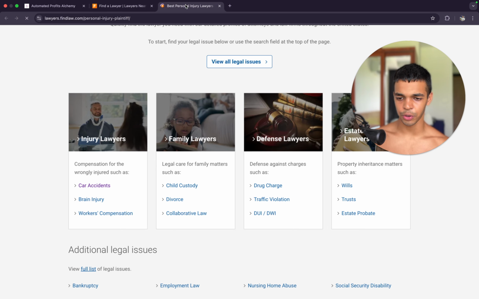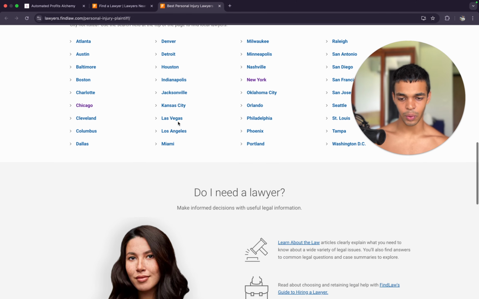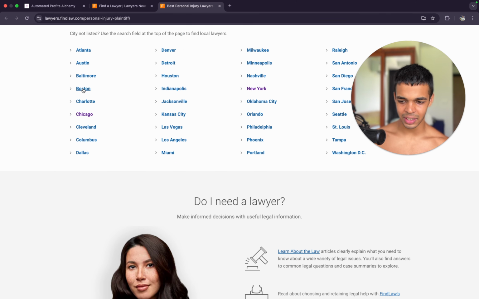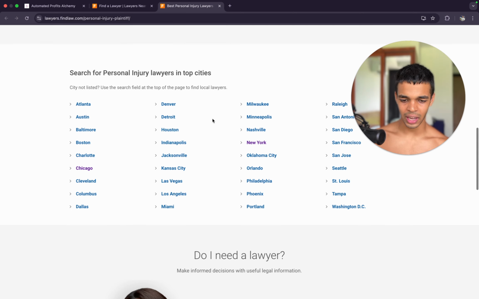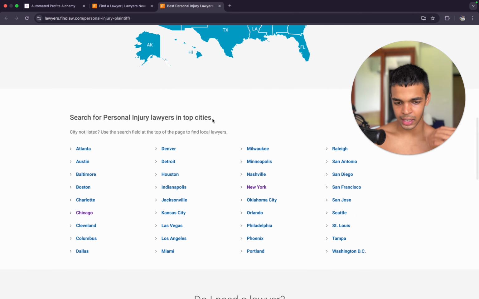So let's say I wanted to scrape injury lawyers. That is what I'll do. So now you have to select one state. I think there are like 50 states in the US. So from what I know, there are 50 states or something. But yeah, you cannot scrape the entirety of the US at once. You can scrape it state by state.